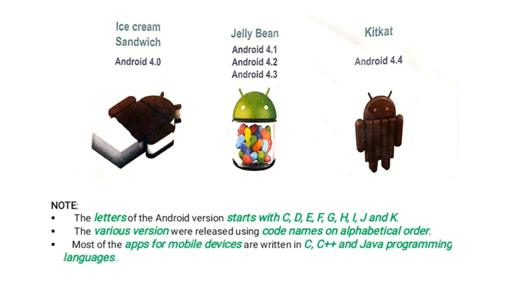Most of the apps for mobile devices, for example, a game app, can be written by using a computer programming language. What are the languages frequently used? C, C++, and Java.